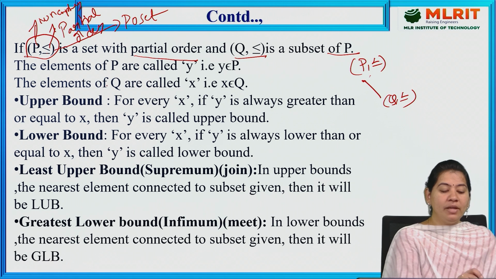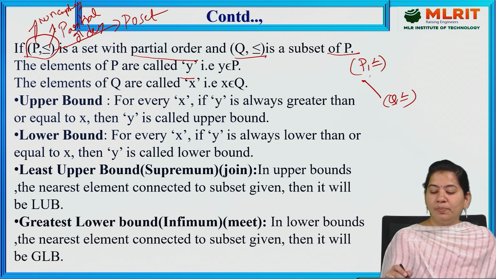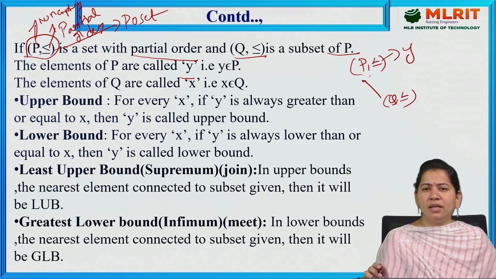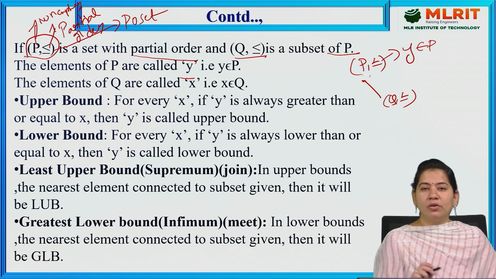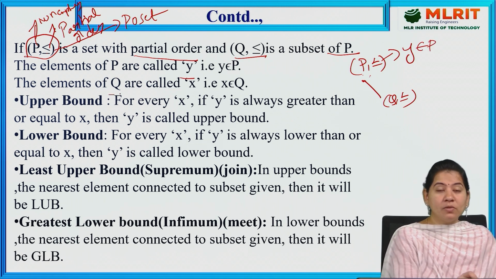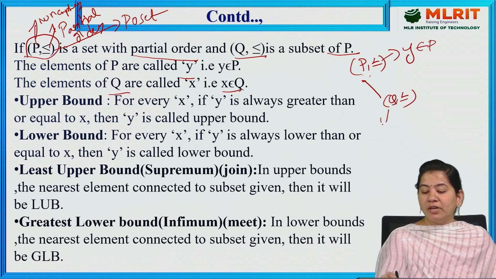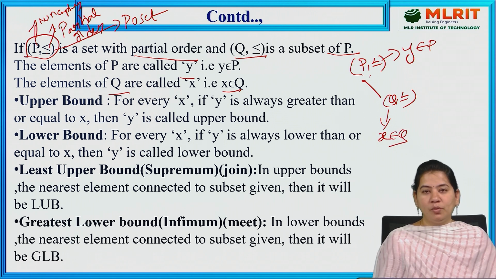The elements of P we call y, that is y belongs to P. This P is a non-empty set, and the elements which are present in P we denote with y. And the elements of Q are called x, x belongs to Q. The elements present in the non-empty set Q we denote with small x, so x belongs to capital Q.